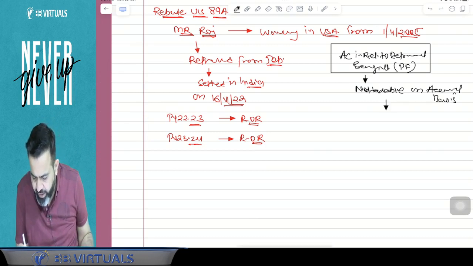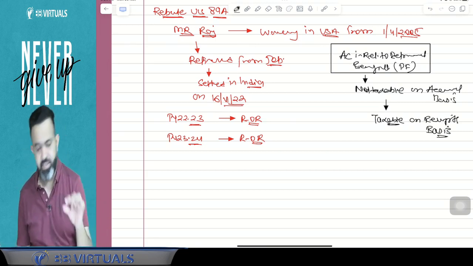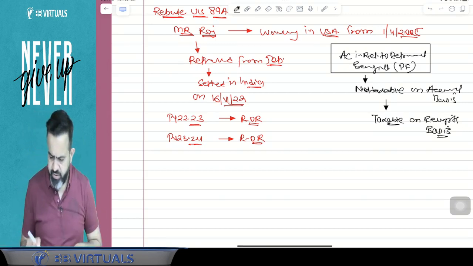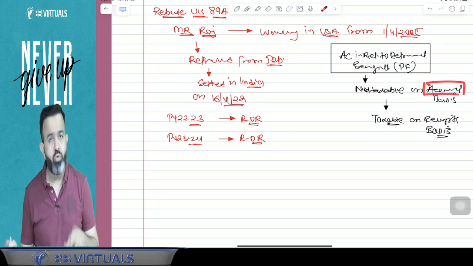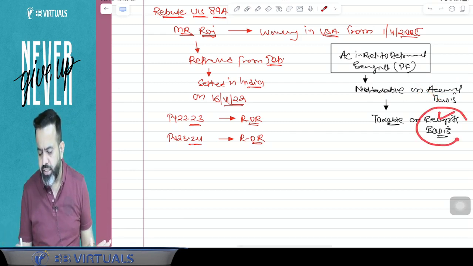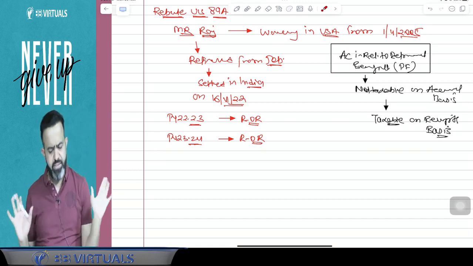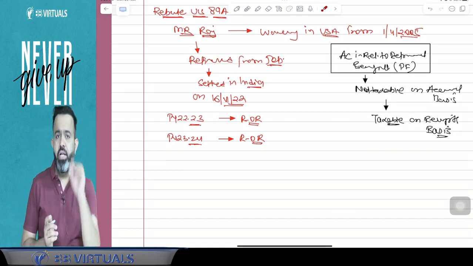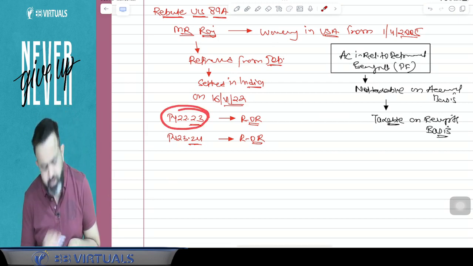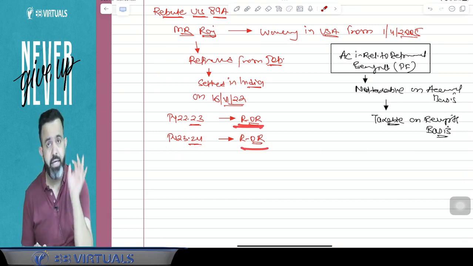But guys, it is going to be taxable on receipt basis. It is not going to be taxable on the accrual basis. So every year when interest or whatever income is accrued, that time it is not taxable. It is going to be taxable on the receipt basis. Means whenever you withdraw that amount from that account, only that time it is going to be taxable. Now guys, when that person in the previous year 22-23 or previous year 23-24 is resident and ordinarily resident.